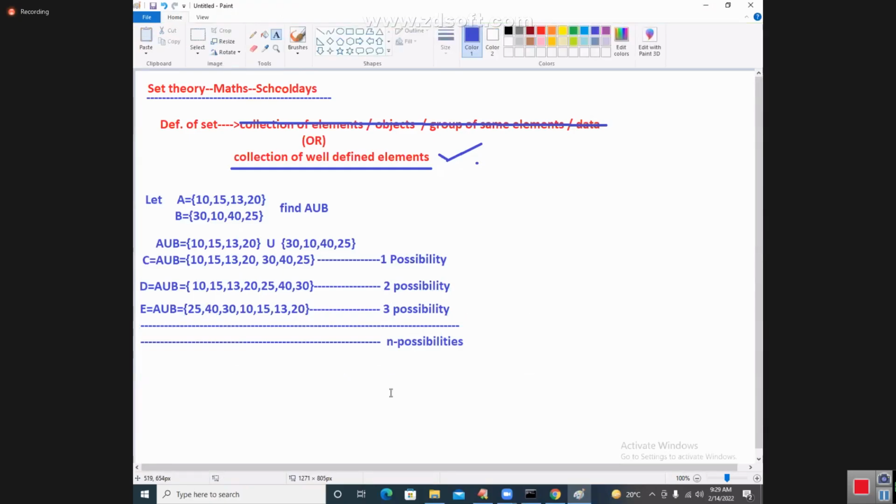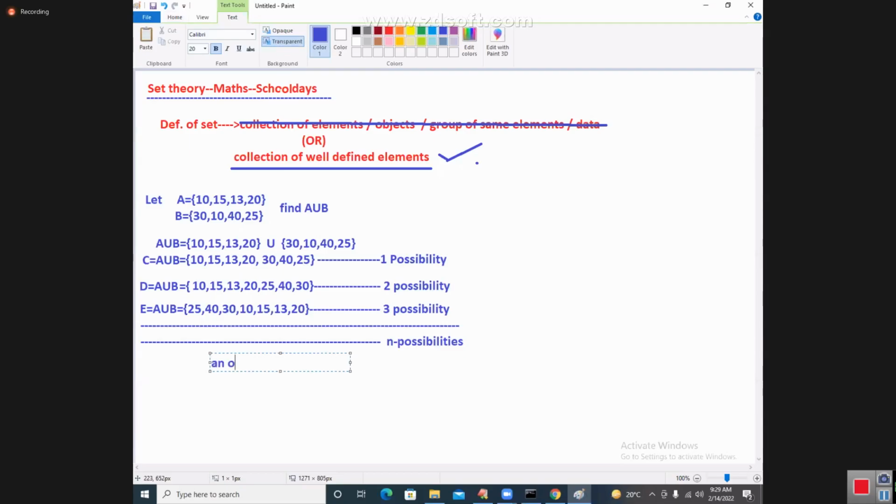If you remember me carefully, whatever elements we are representing in set, those elements I can represent in many possibilities. That's why an object of set never maintains insertion order.